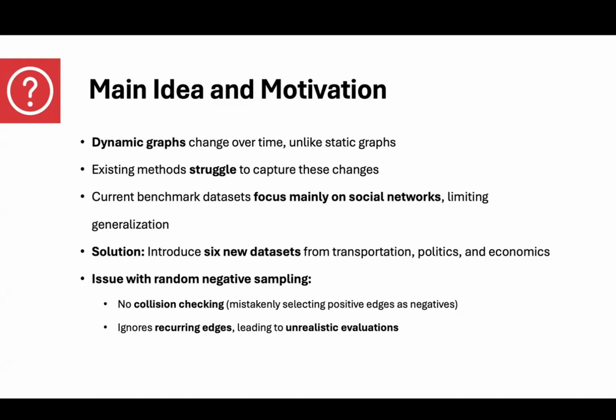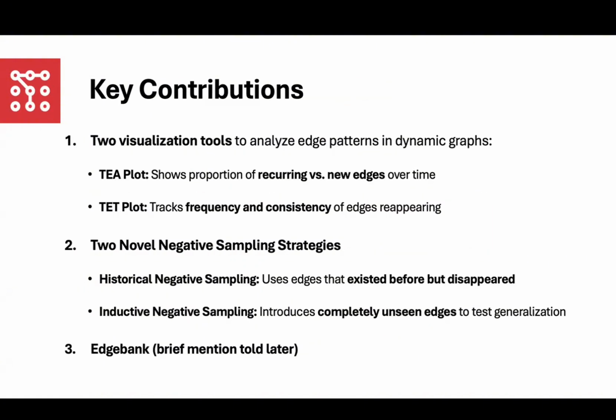Another critical issue is the standard random negative sampling strategy, which lacks collision checking and ignores recurring edges. This results in unrealistic testing conditions and overestimates model performance. To better analyze and evaluate dynamic graphs, the researchers introduced 2 novel visualization tools.